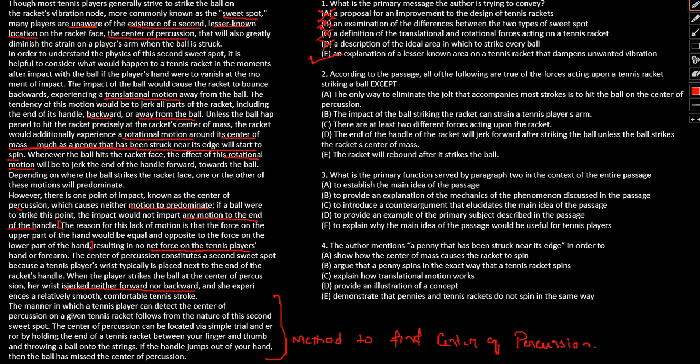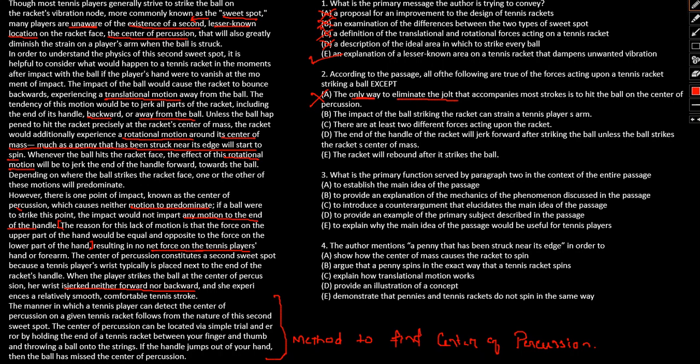It is one of the ways to eliminate jolts, but it is not the only way. It's clearly mentioned: first is simply the sweet spot, and second is the center of percussion. So this could very well be a wrong answer, but let's still verify.